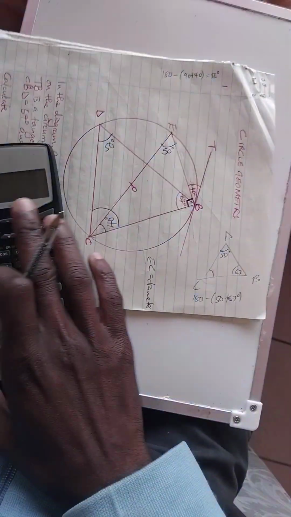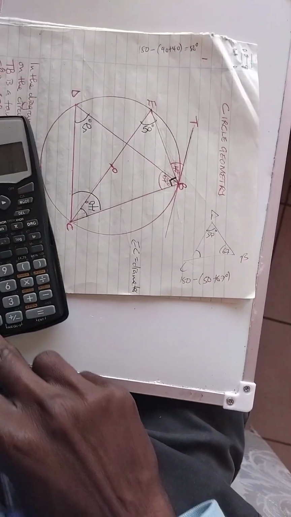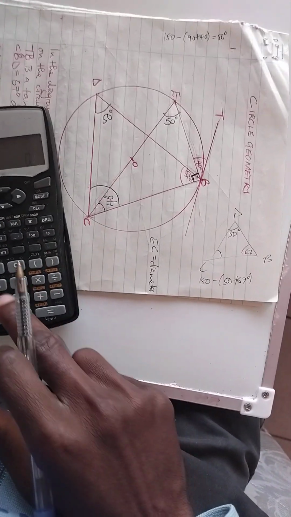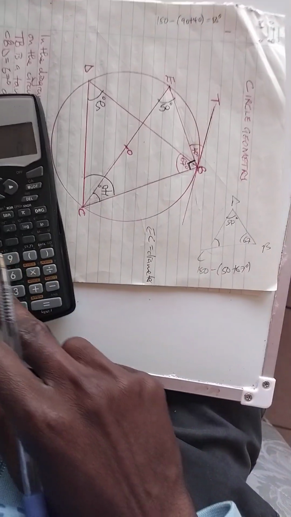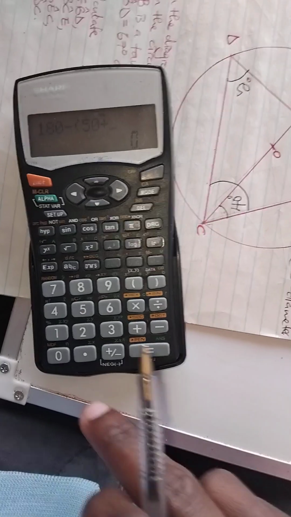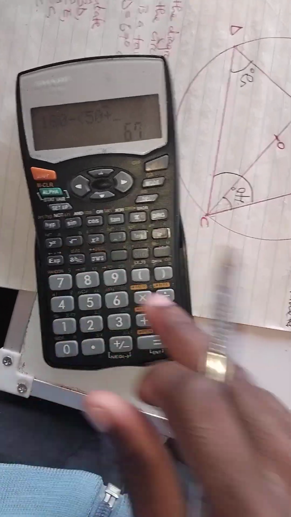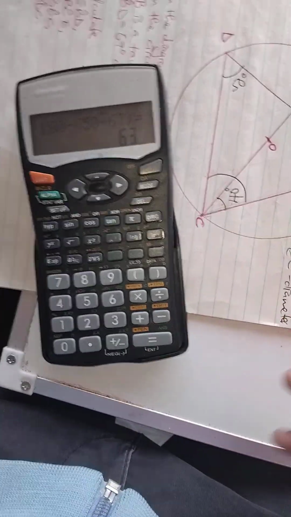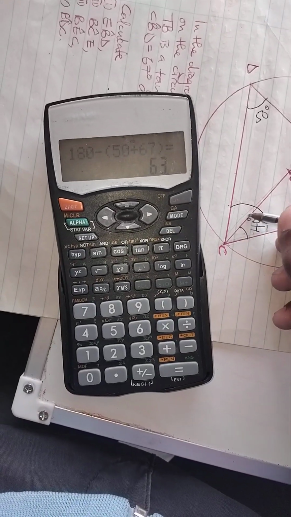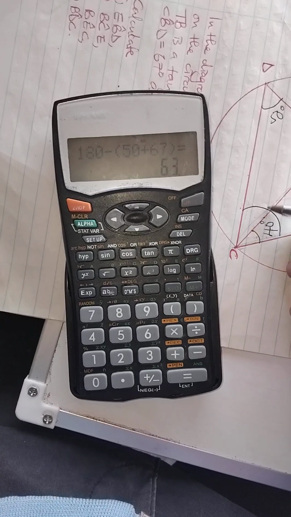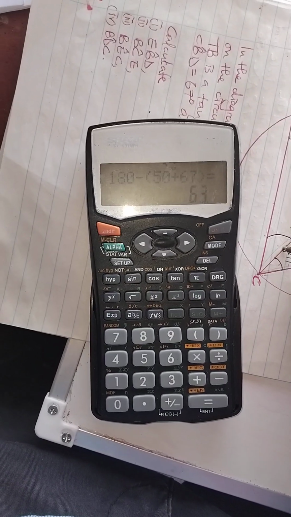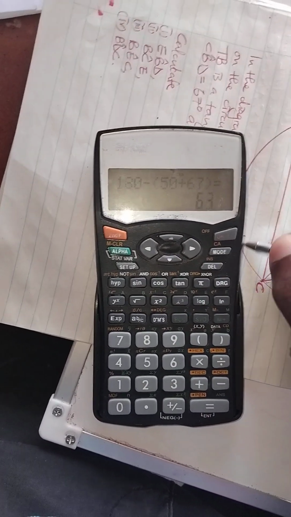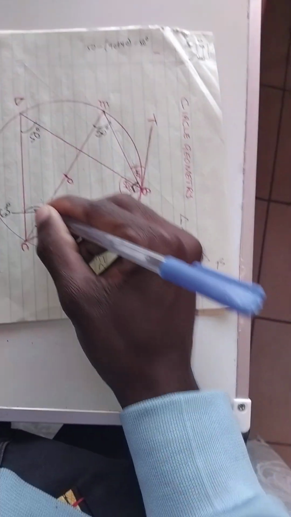Let me calculate this. 180 minus open bracket 50 plus 67 close brackets, we get 63. So here we get 63. Got it, it is 63 here. Yes, okay. 63 angle, yes.